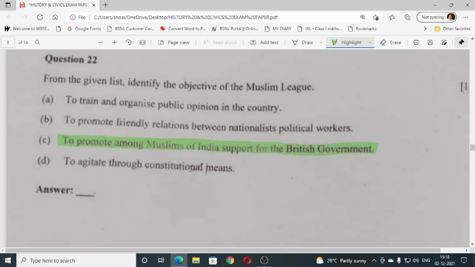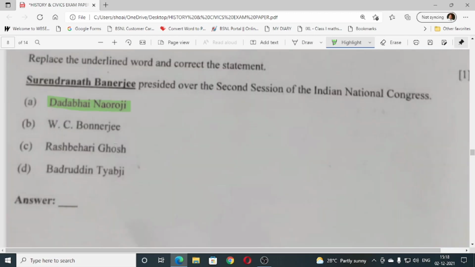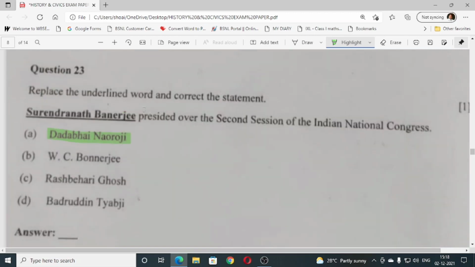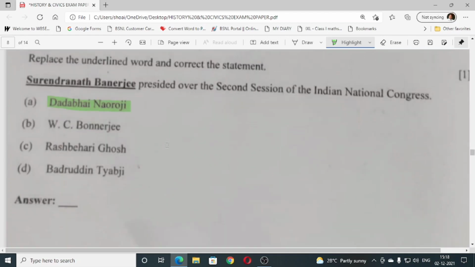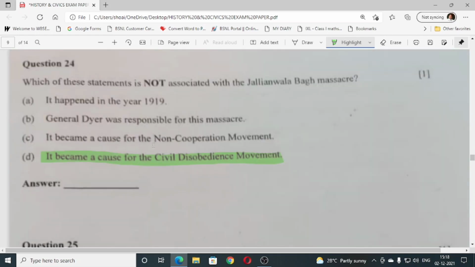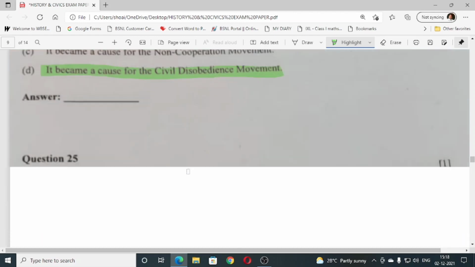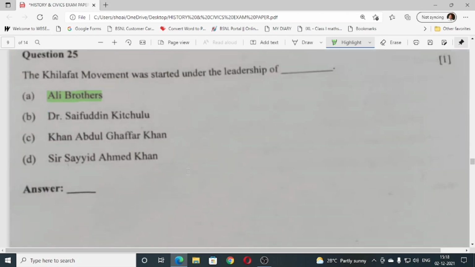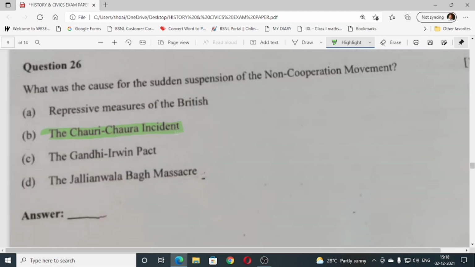That is C, to promote among Muslims of India support for British government. Then question number 23, replace the underlined words in the correct statement. Surendranath Banerjee presided over the second session of the Indian National Congress. No, it was Dadabhai Naoroji. Then next one, 24, which of these statements is not associated with the Jallianwala Bagh massacre? It is D, it became the cause for civil disobedience movement. 25, Khilafat movement was started under the leadership of Ali brothers. 26, what was the cause for the sudden suspension of the non-cooperation movement?